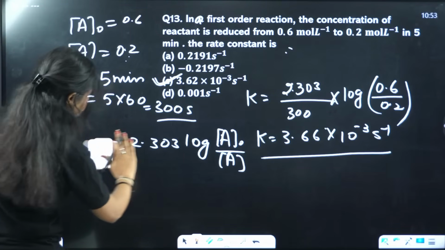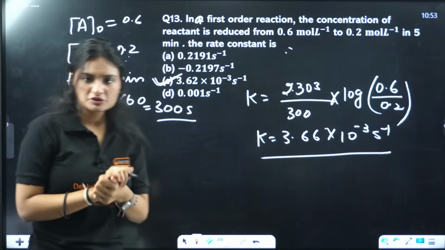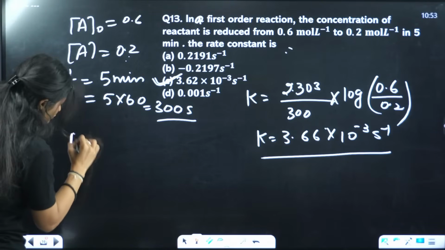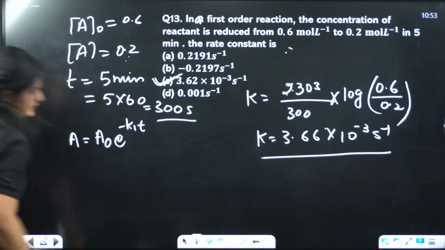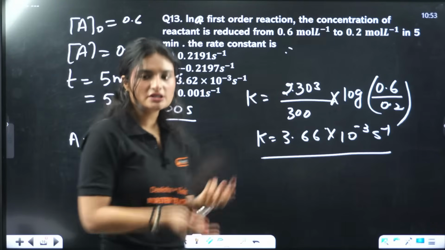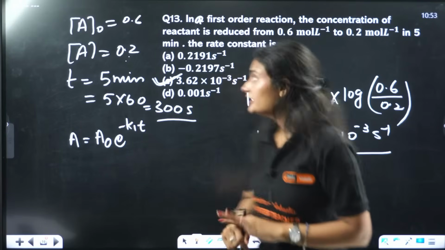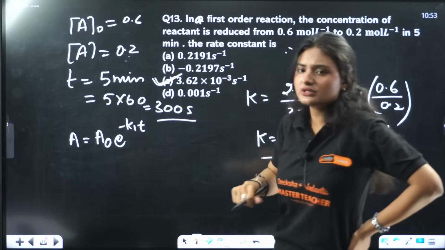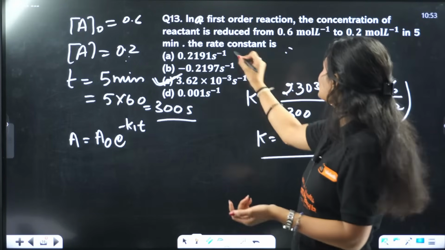Hold on a second. Okay. Noor, right? Sometimes you won't remember the formula. What you do, you write the data and then you know one formula for first order. For first order, the equation is like this: A equals A naught e raised to power minus K1 T, right? This is the expression to calculate the rate constant, concentration or time. One data will be missing and the rest will be given. Here initial concentration is given, final concentration is given, time is also given. We need an equation where we can fit all that data and calculate the rate constant.